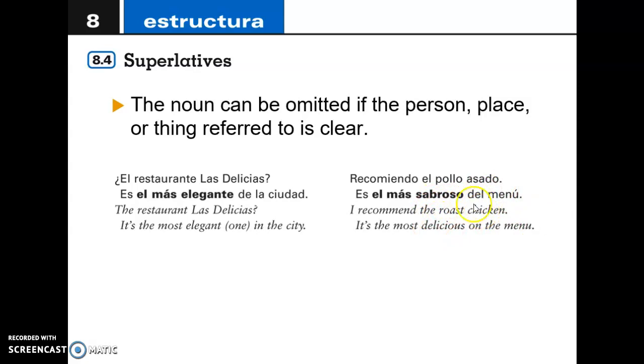Okay? So you can see that we have the structure el más elegante, el más sabroso. We are saying sabroso and el because we're talking about pollo asado. We are saying over here elegante and el because we're talking about the restaurant. This would change if we are mentioning feminine or female items or nouns.